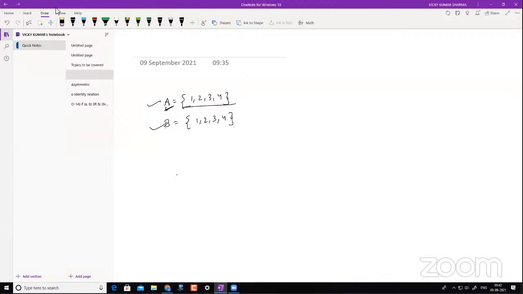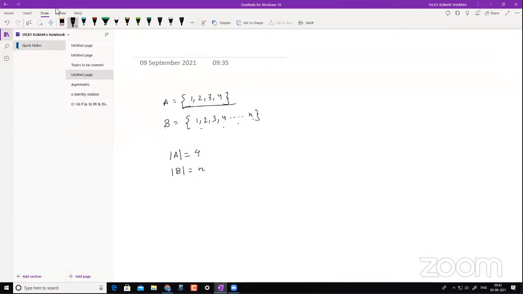Now let's understand what we mean by cardinality of sets. Generally, cardinality of a set is denoted something like this. The cardinality of set A is 4. If this was, let's say, up to n, what is the cardinality of B? It goes up to n, so the cardinality of this is n. So this is what cardinality is.